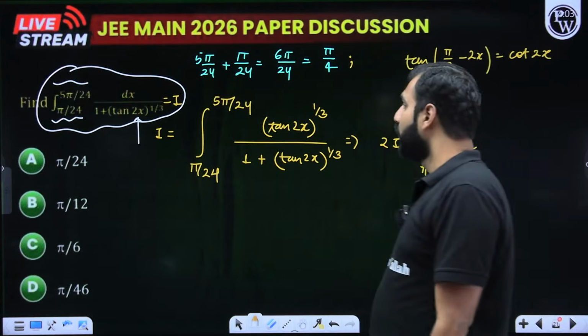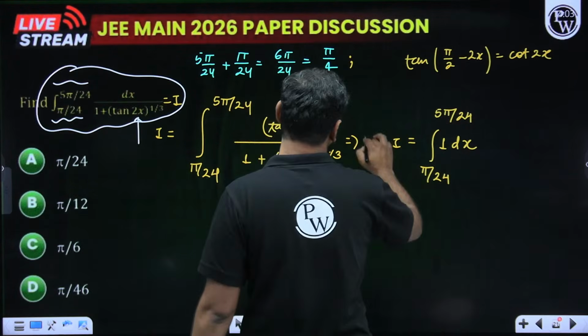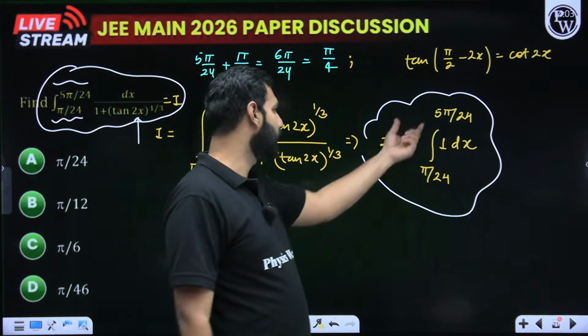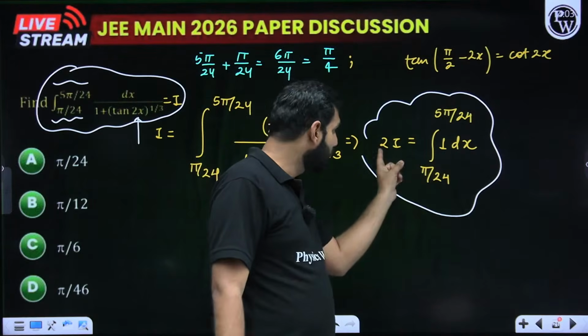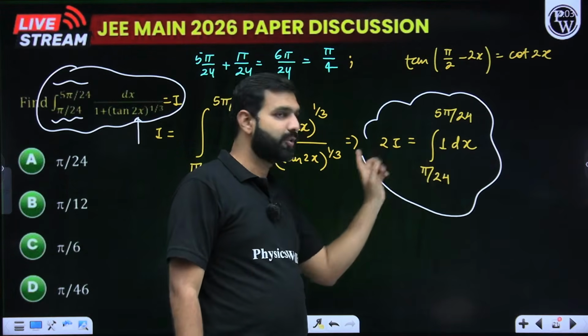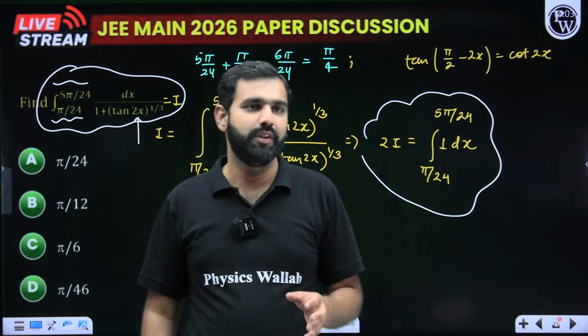Now with that conclusion, I hope I need not tell you what the answer should be. You simply integrate it, put the upper limit and lower limit, and don't forget to divide it by 2. Don't be in a rush to write this as the answer. That answer should be divided by 2. A lot of times students commit such mistakes.